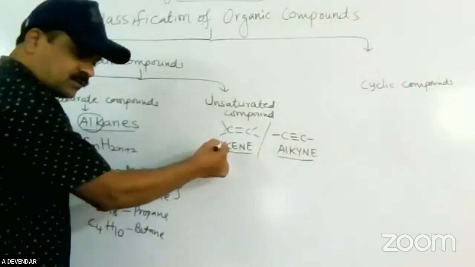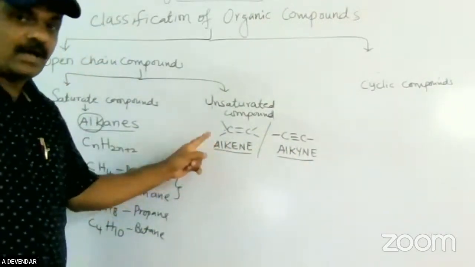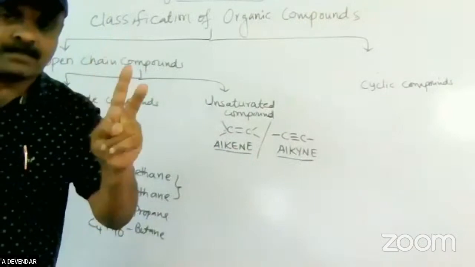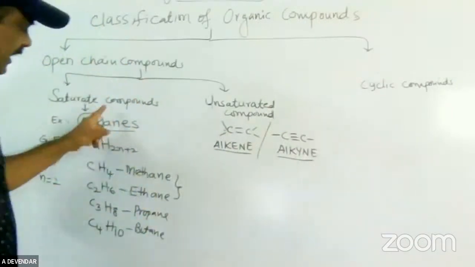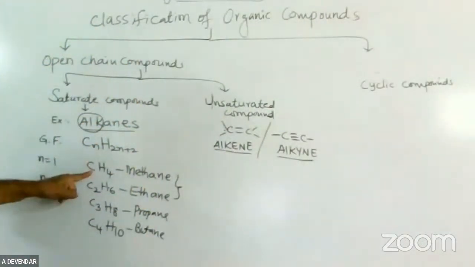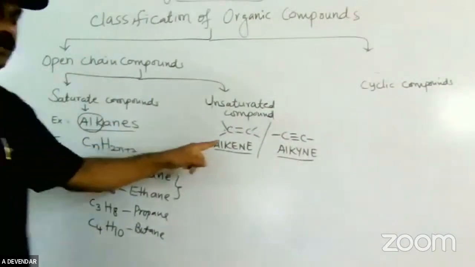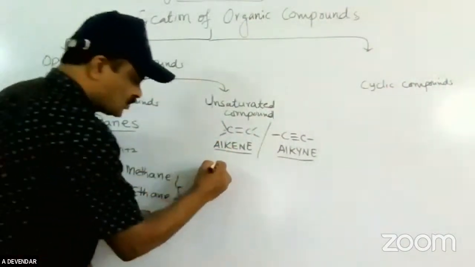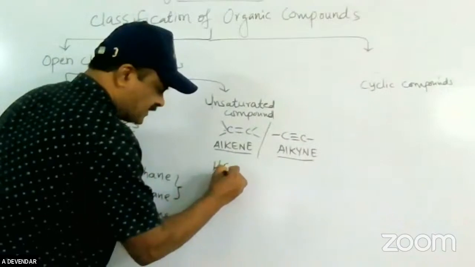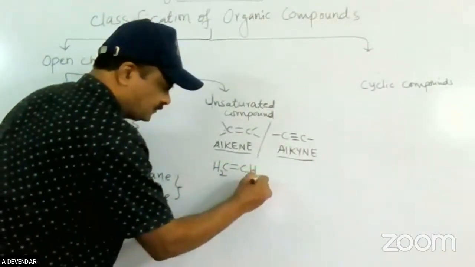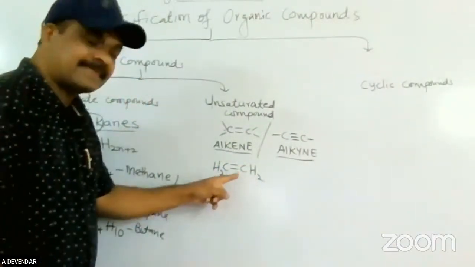In the alkene series, the minimum number of carbons in the first member is 2. But in the alkane series, the minimum number of carbons is 1; you can start with 1. Here you have to start with 2 carbon atoms. So you write CH2=CH2. This is nothing but ethene.